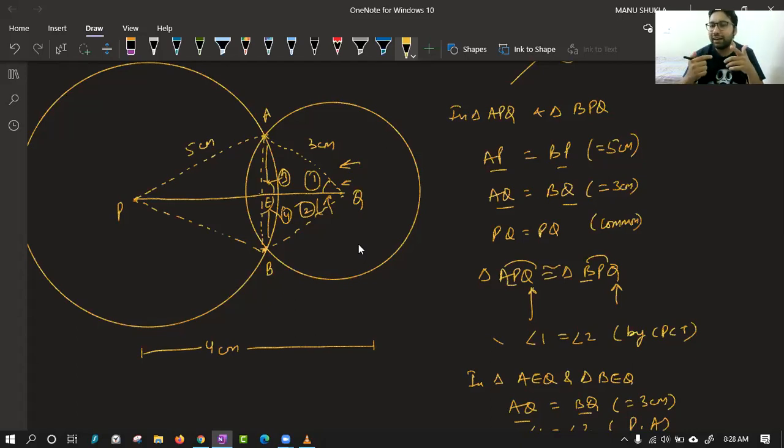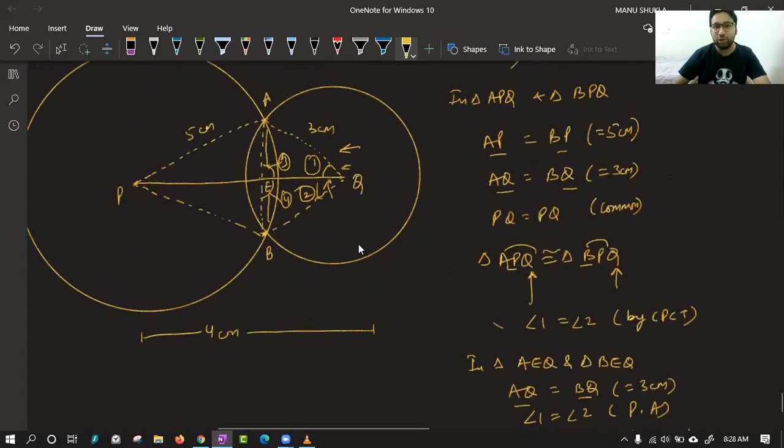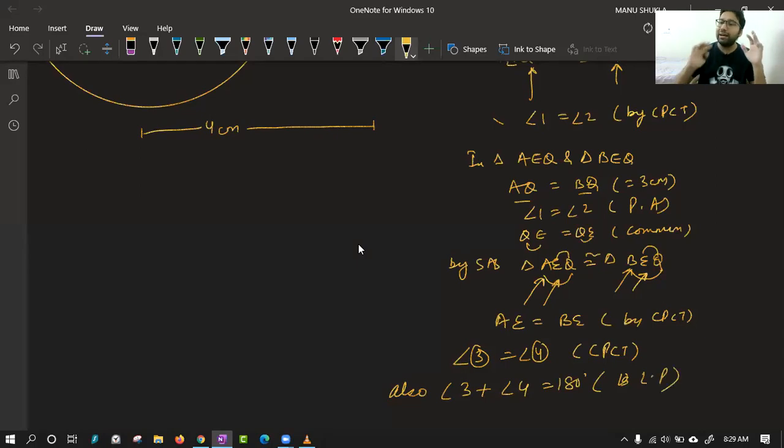They will be equal and then they will be forming a linear pair. As you can see, angle 3 is coming with E, angle 4 is coming with E, and E is coming at the second position. So they are also equal by CPCT. So angle 3 is equal to angle 4 by CPCT. As they are equal and forming a linear pair, angle 3 plus angle 4 is equal to 180 degrees because of linear pair. Till now, I have done nothing new. We are doing the same thing as we have done in exercise 10.3.